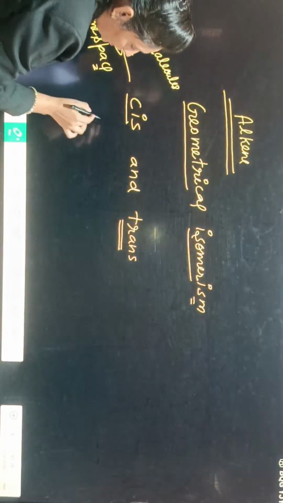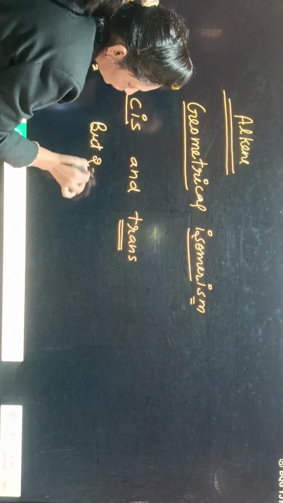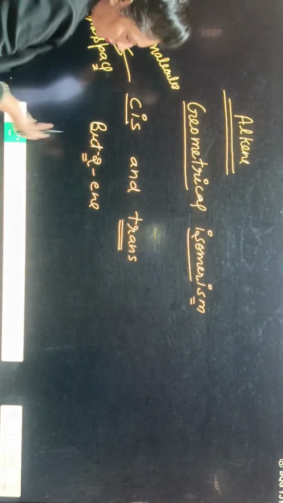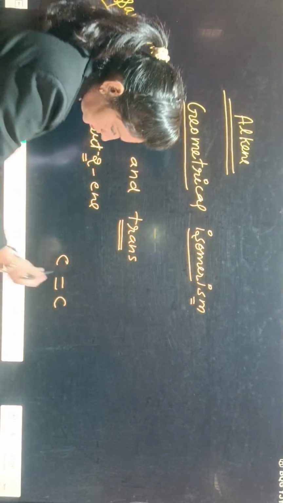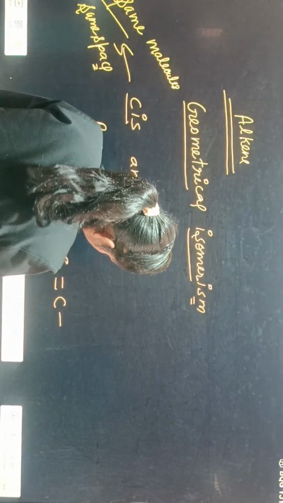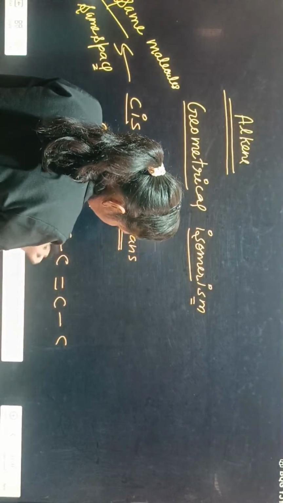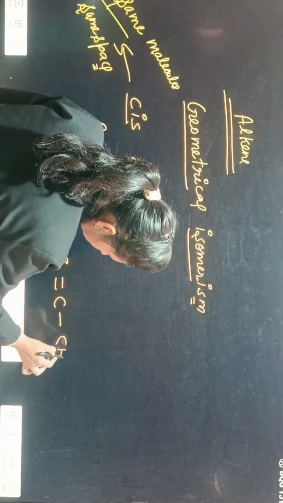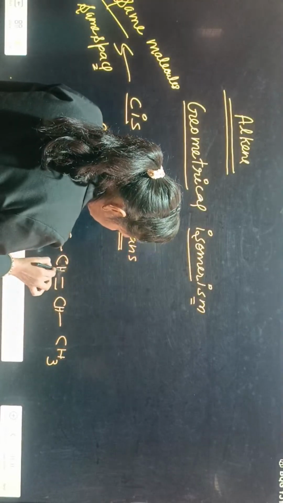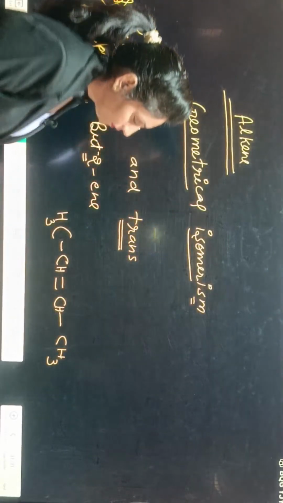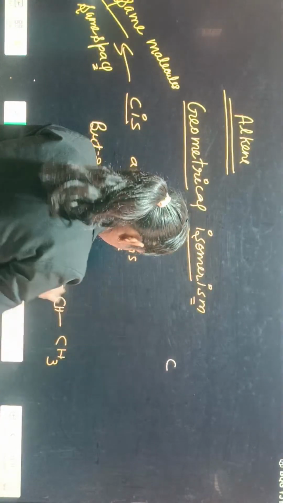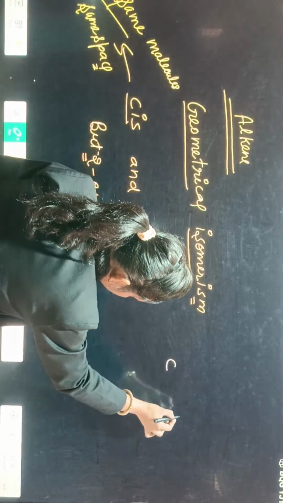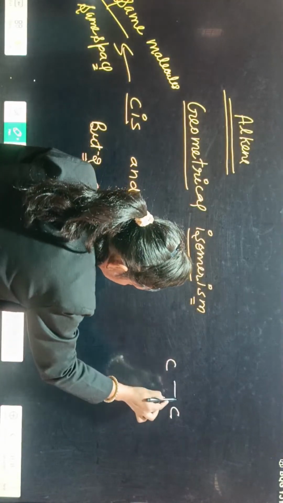Like if we have butene, one carbon to carbon double bond, carbons 1, 2, 3, 4, with the double bond at the second carbon, CH3 CH CH CH3. We can show them in this way. This carbon and this carbon both have the double bond.